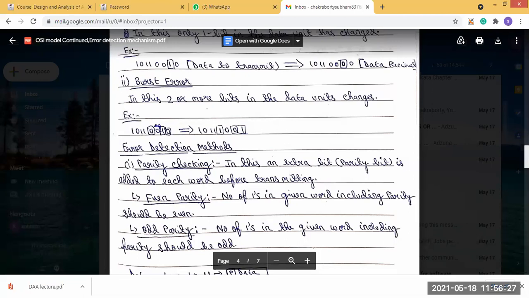Even parity means the number of ones in the given word, including the parity bit, should be even. Including the parity bit, if the number of ones in the total message is even, then we say it is even parity. And what is odd parity? Odd parity is basically the number of ones in the given word, including the parity,